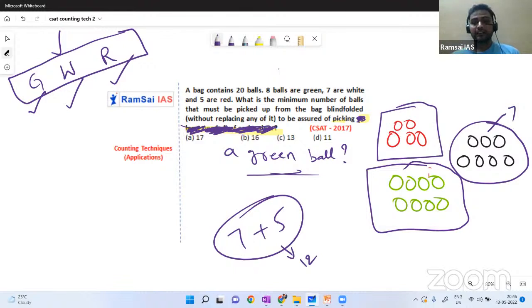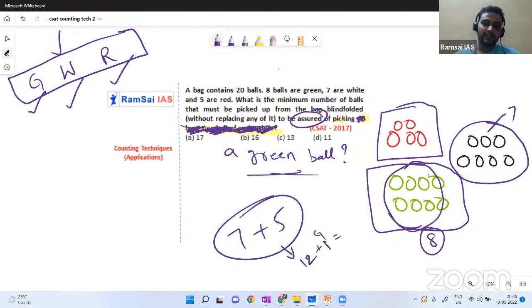You may think, I may pick a green ball also. You may pick, but you cannot assure it. We need to assure, no? When will you assure? After picking these 12, whatever the next ball you pick, we remain with only 8 balls, and all 8 are green. So whatever ball you pick will be the green ball. So we need at least 13 picks to get a green ball.